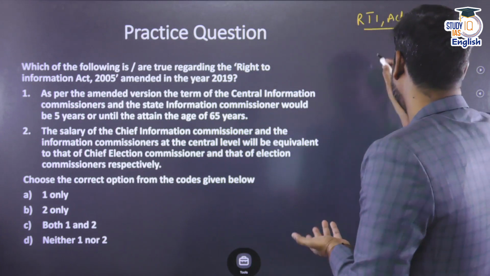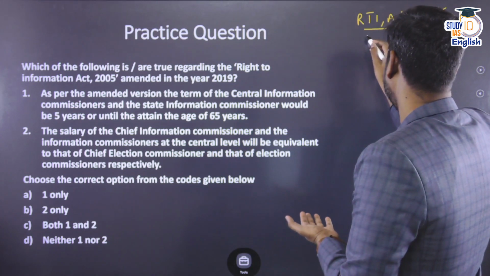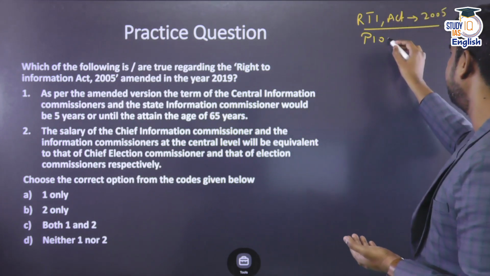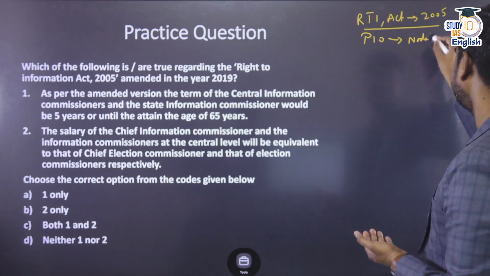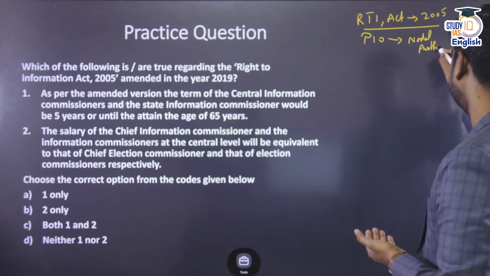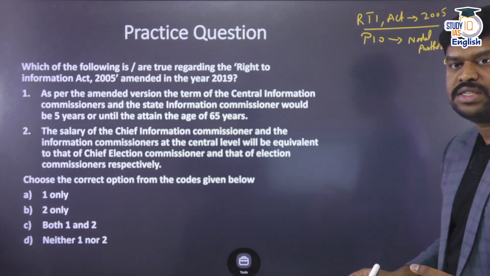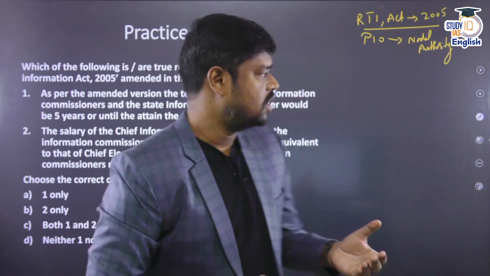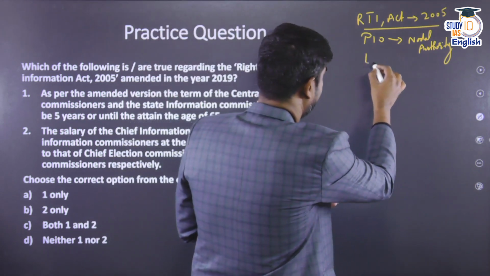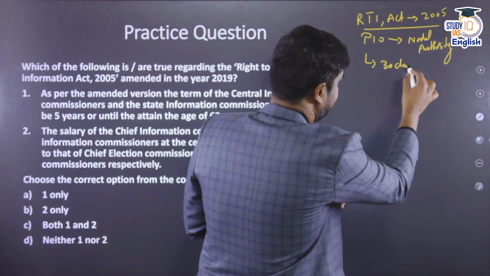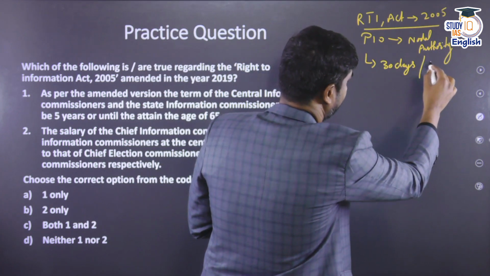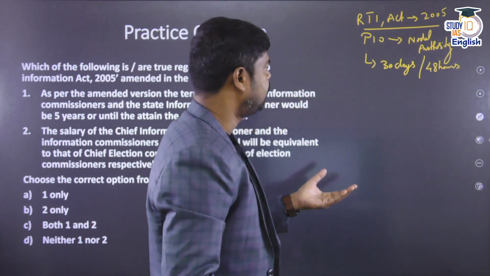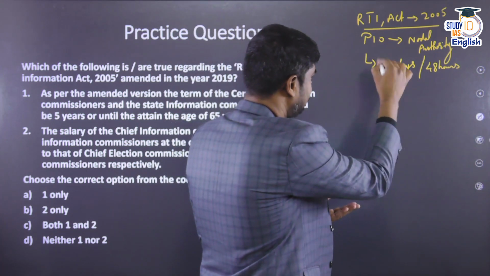The Act mandates that each and every government department should have a public information officer, popularly called the PIO, and this PIO would be the nodal authority to disseminate information based on the requests that citizens might make about the government department. This PIO has to give the information within a period of 30 days. 30 days is the time limit, or if the information is related to the right to life and liberty of an individual, within 48 hours.